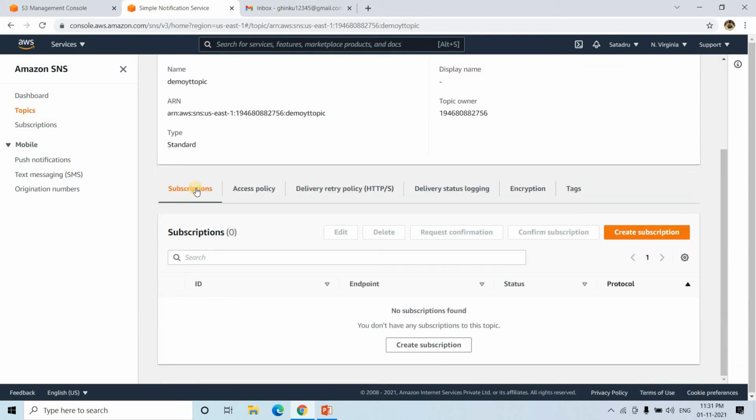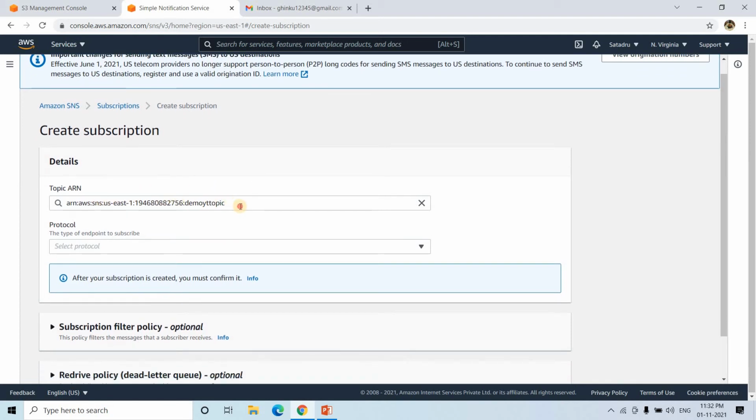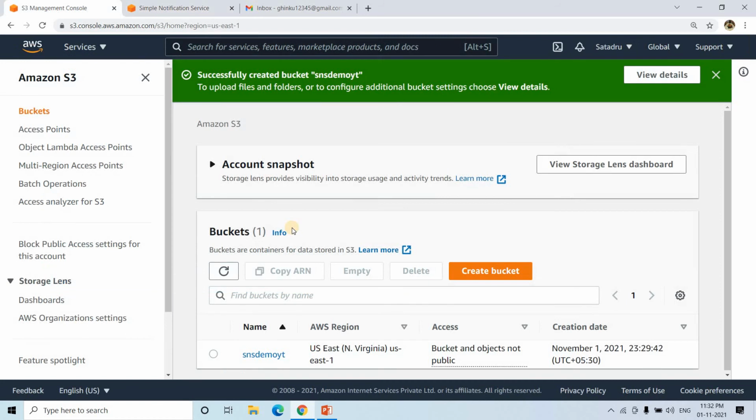And if you go below, you will get this particular subscription option. Now under a particular topic we need to create a subscriber who will subscribe to that topic, and whenever a new message is published in that topic by the publisher, the message will be forwarded to those subscribers. So here we need to go to create subscription. Now here this is our topic ARN, which is coming as demo topic. So this is what we created just now. You can confirm here also.